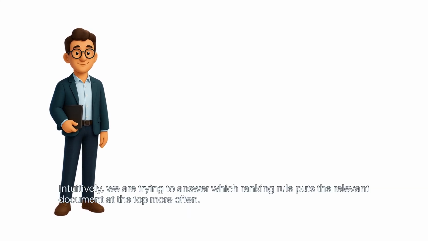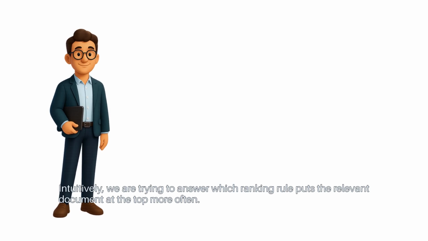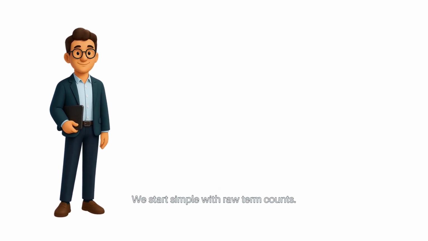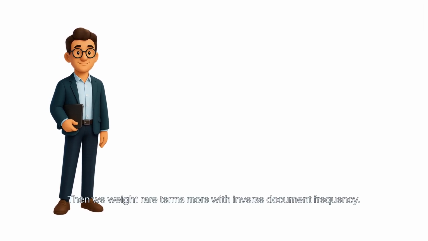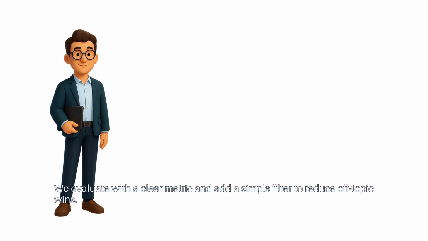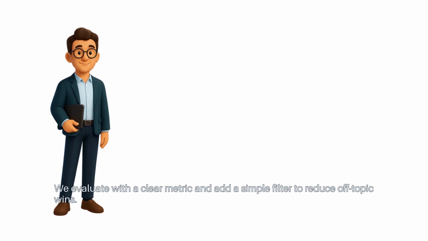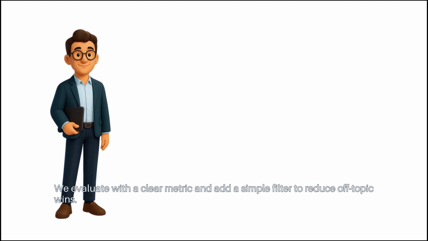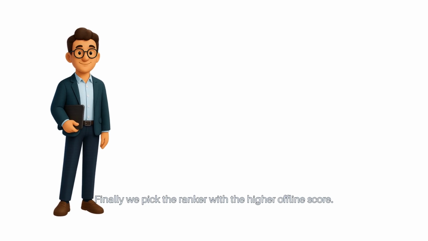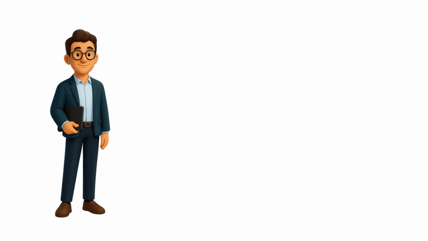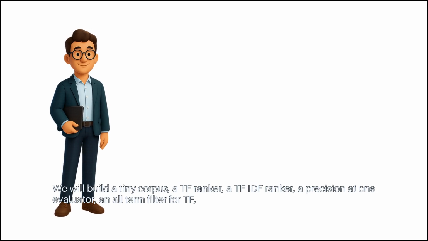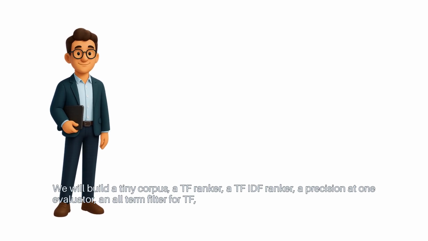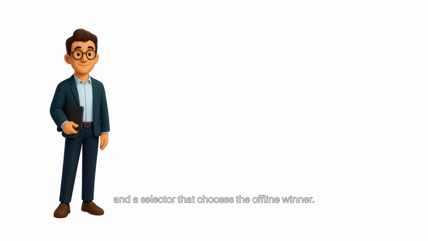Intuitively, we are trying to answer which ranking rule puts the relevant document at the top more often. We start simple with raw term counts. Then we weight rare terms more with inverse document frequency. We evaluate with a clear metric and add a simple filter to reduce off-topic wins. Finally, we pick the ranker with the higher offline score. We will build a tiny corpus, a TF ranker, a TF-IDF ranker, a precision at one evaluator, an all-term filter for TF, and a selector that chooses the offline winner.